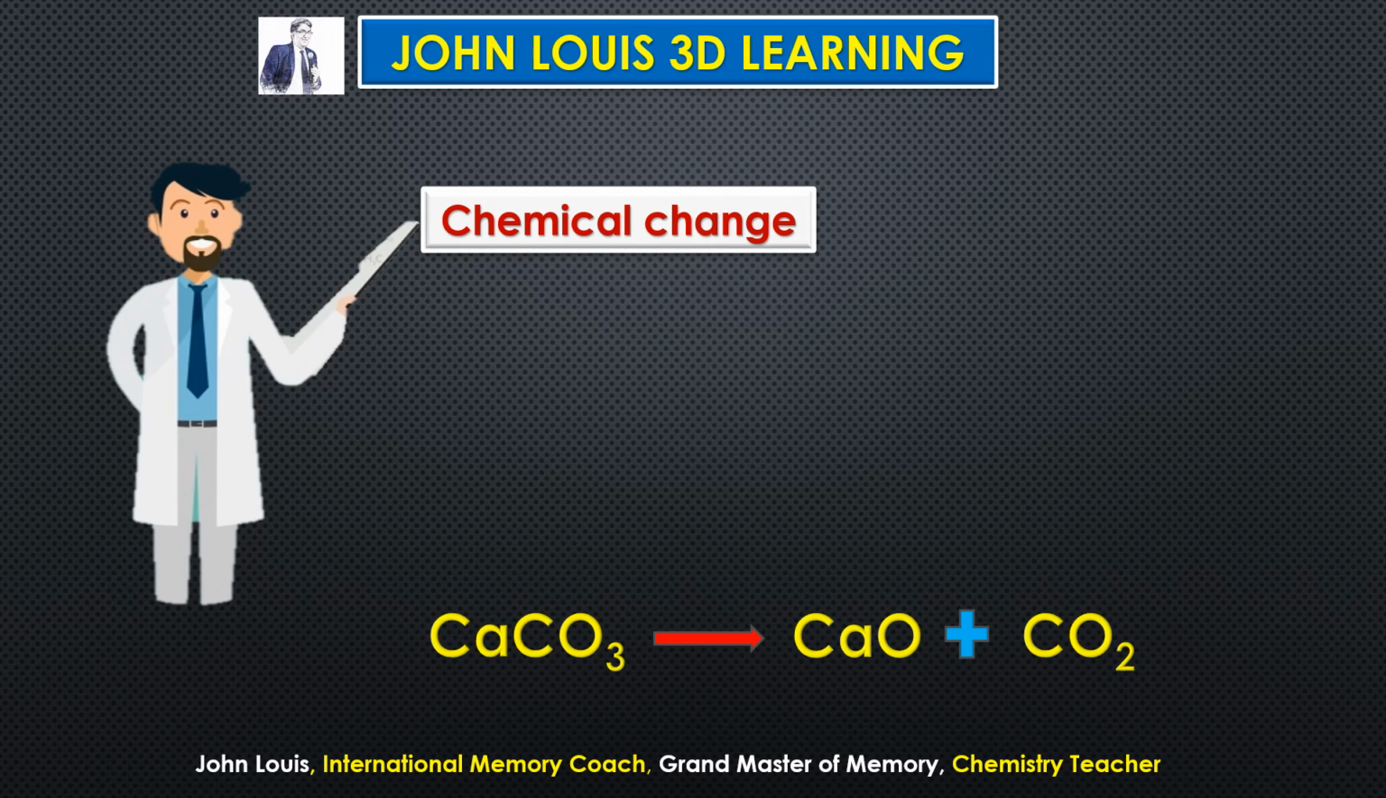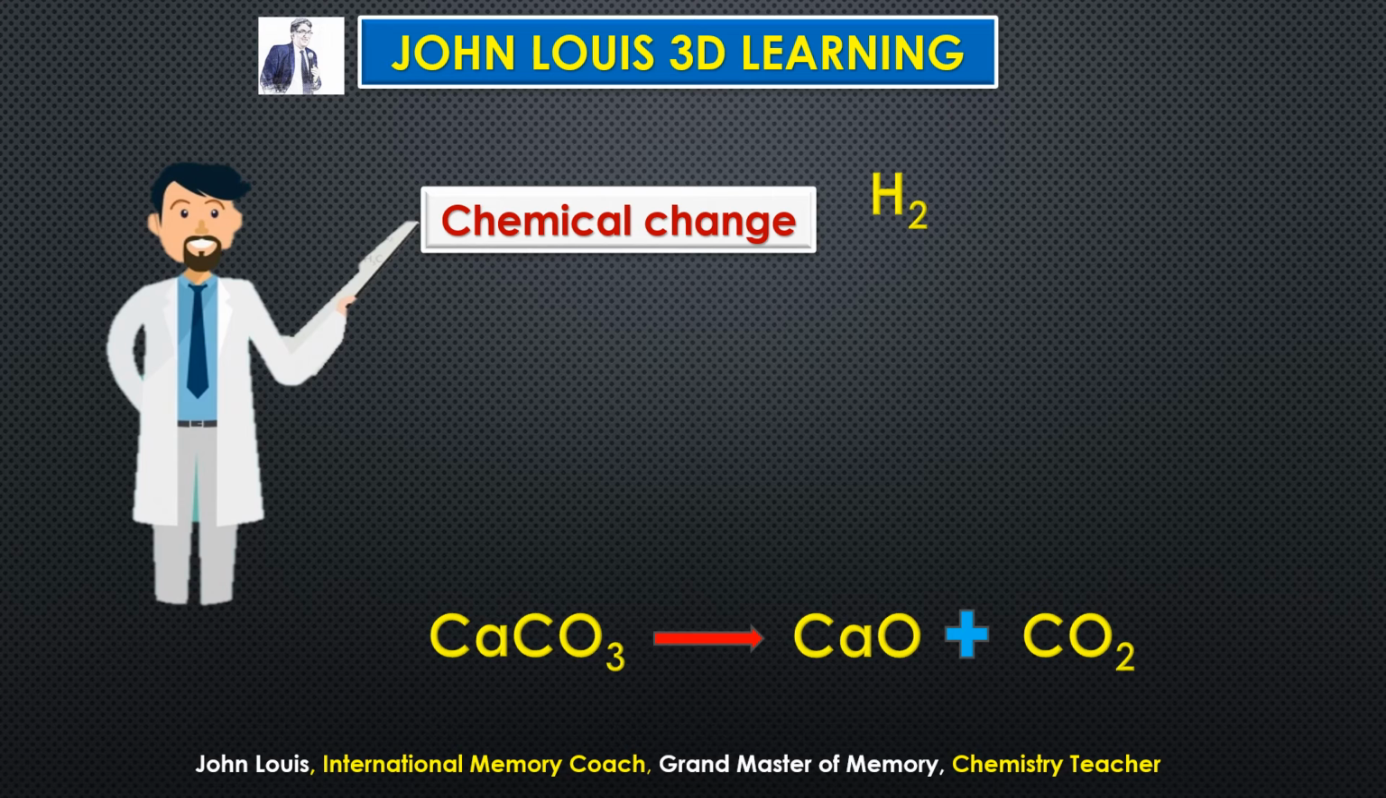when calcium carbonate is heated, slowly the existing bonds will be broken between them, and they combine in different formats, or they create a different bond between the atoms and form new products. So that is what is called chemical change.